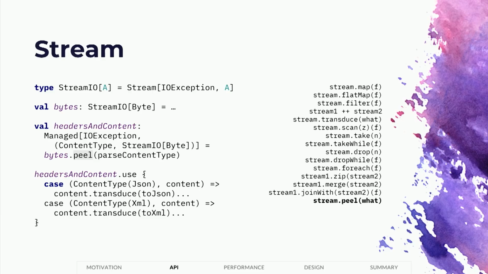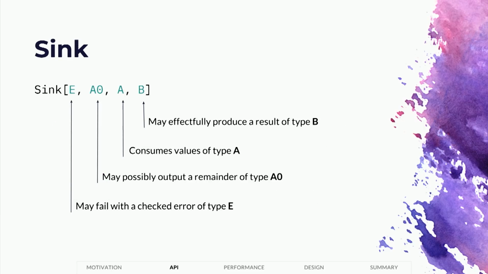So that is stream. We also have sink. So if stream is a producer of A values, sink, dually, is a consumer of A values, which will consume values of type A and will eventually return a value of type B using those values. Now, it may also output a remainder of type A', may or may not, because not all sinks must consume all their input.